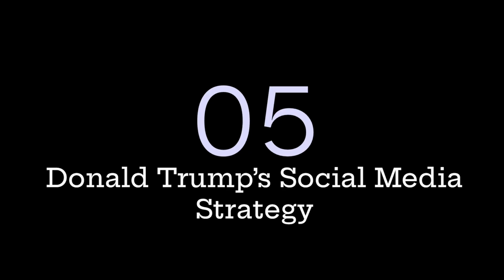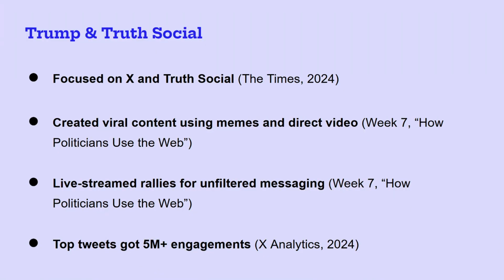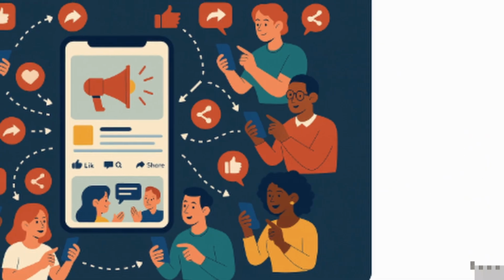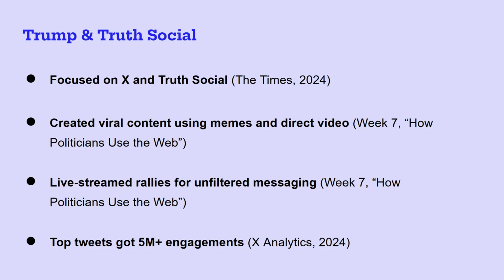Trump's strategy emphasized direct communication. He used Truth Social and X to bypass the media and post directly to his followers, often with memes, bold video rants, and live rally streams. This taps into the concept of prosumer identity, where audiences engage with content not just as consumers, but as sharers and amplifiers. His most popular tweet had over 5 million engagements, showing just how powerful these platforms are in shaping the narrative.